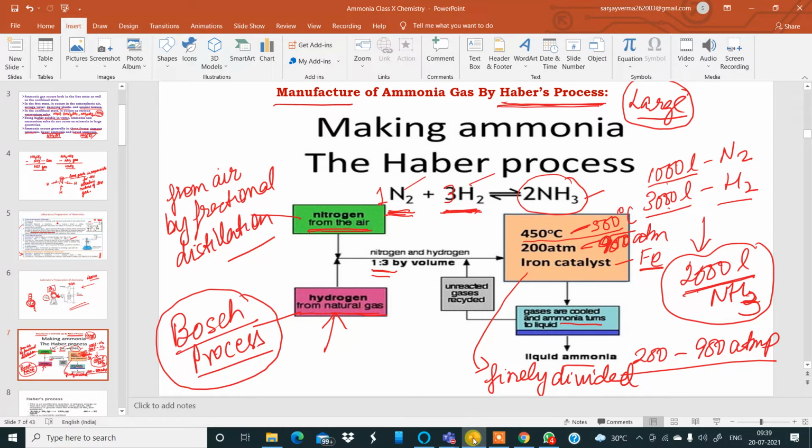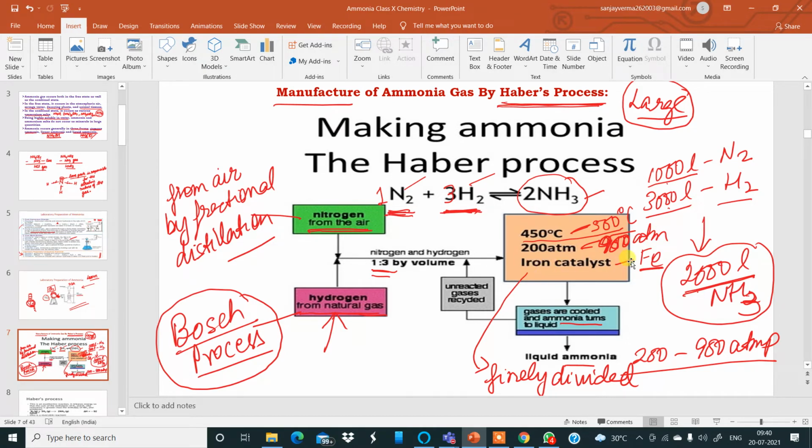When I discuss the physical properties, I'll tell you how to turn ammonia gas into liquid. So the manufacture of ammonia gas by Haber's process is very clear to all of you. The equation is very easy. One volume of nitrogen reacting with 3 volumes of hydrogen at a temperature of 450 to 500 degrees Celsius at a pressure of 200 to 900 atmospheric pressure in the presence of finely divided iron.